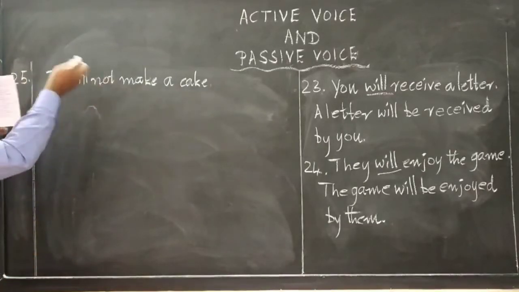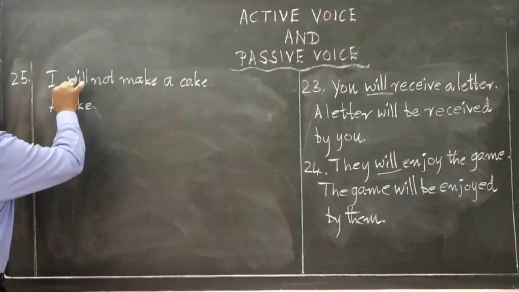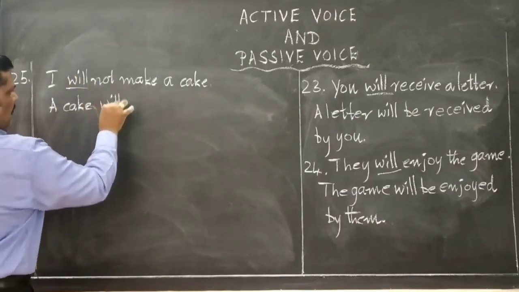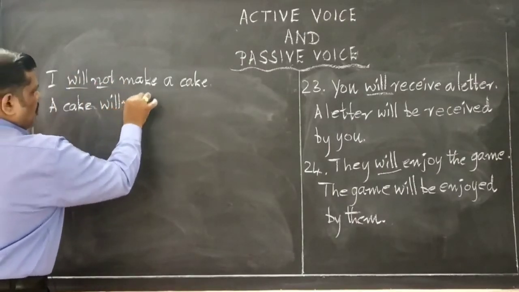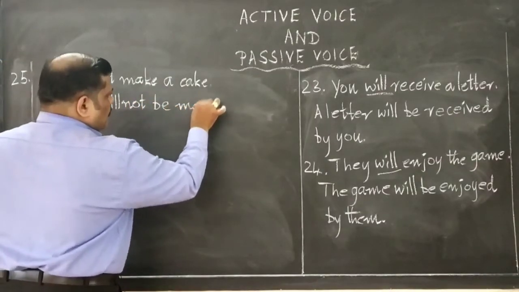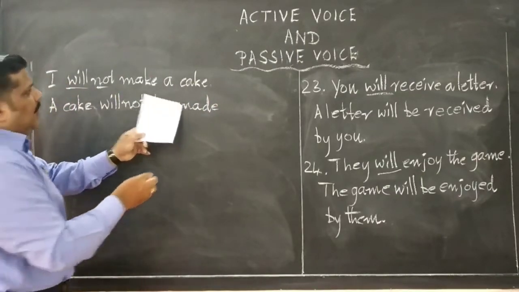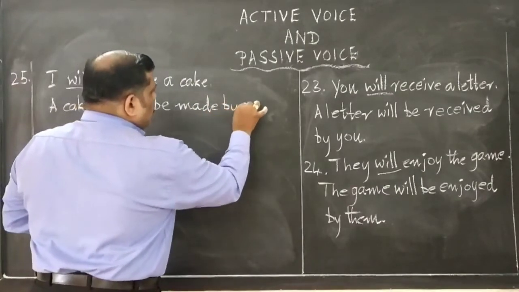Reverse. The last comes first. A cake will not be made by me. A cake will not be made by me.